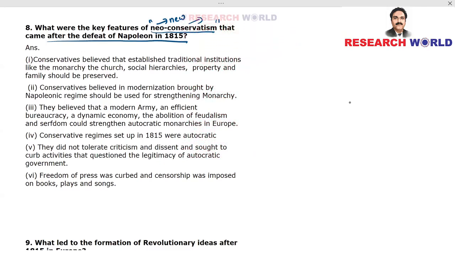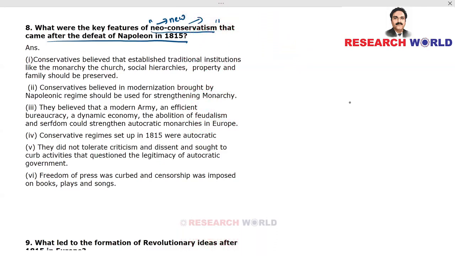But this time, the whole political system had changed in Europe. People had gone through a transformation. They tasted new ideas like democracy. In the economic sphere, they realized how important it is not to have multiple tariffs, custom duties, etc. So there was an all-round new political climate prevailing in Europe.